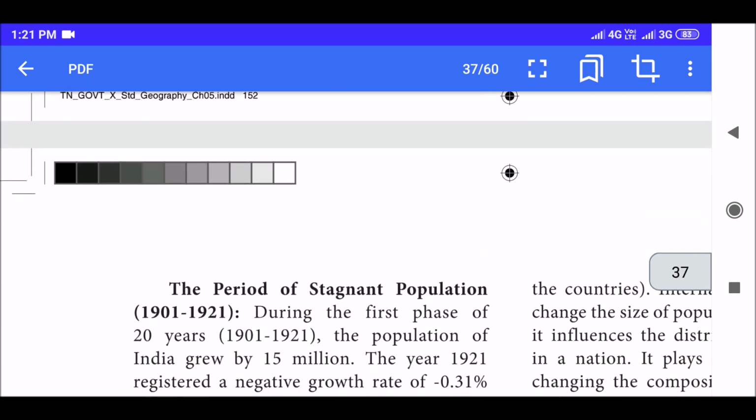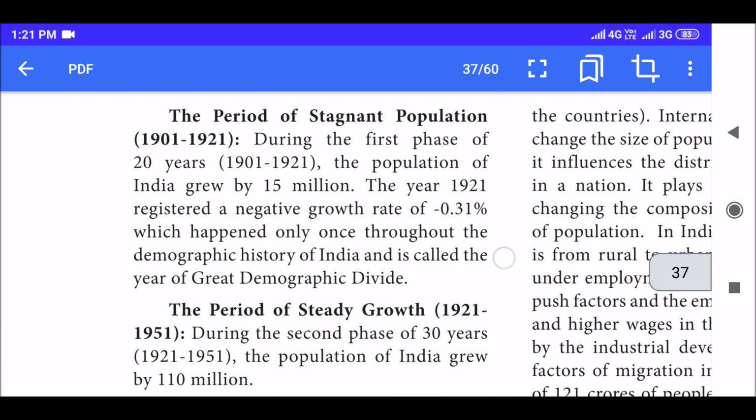And next, the period of stagnant population, 1901 to 1921. During the first phase of 20 years, the population of India grew by 15 million. Through the graph, I told you how to see the graph and how it kept increasing and decreasing. Now, I'm going to tell you in depth about how it changed.